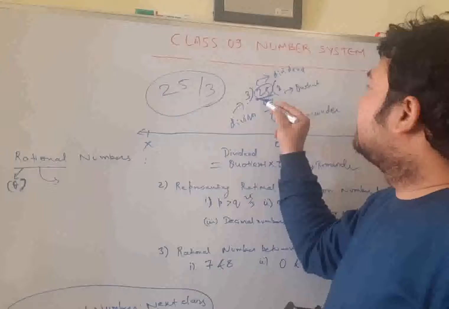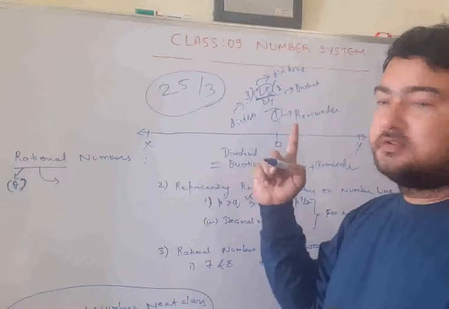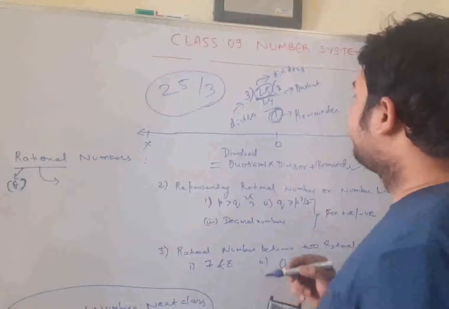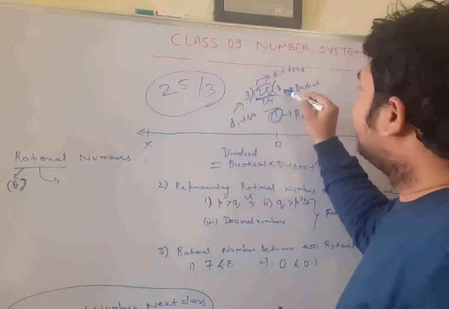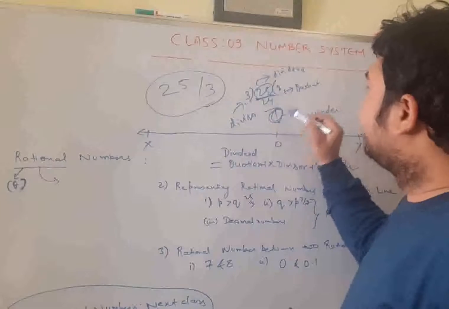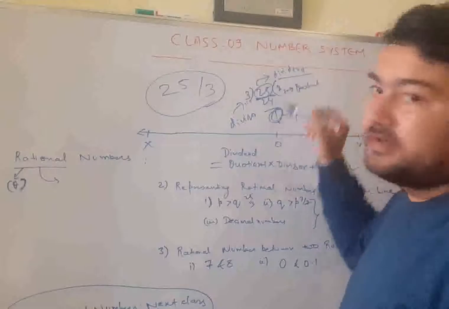But since this is greater by one, it is 25. This one is left over here. So 3 eights are 24 plus 1. Divisor times quotient plus remainder is the dividend.